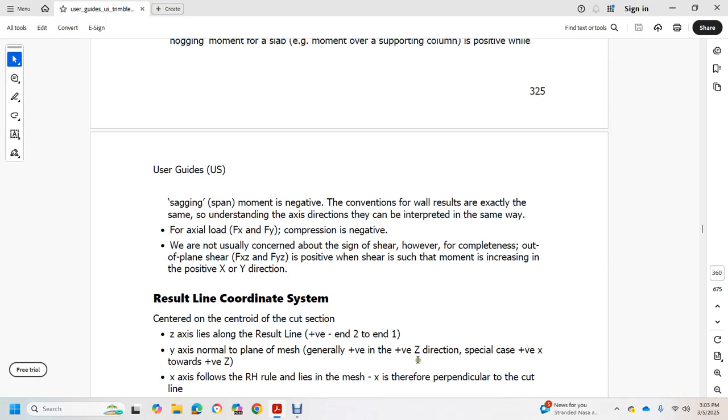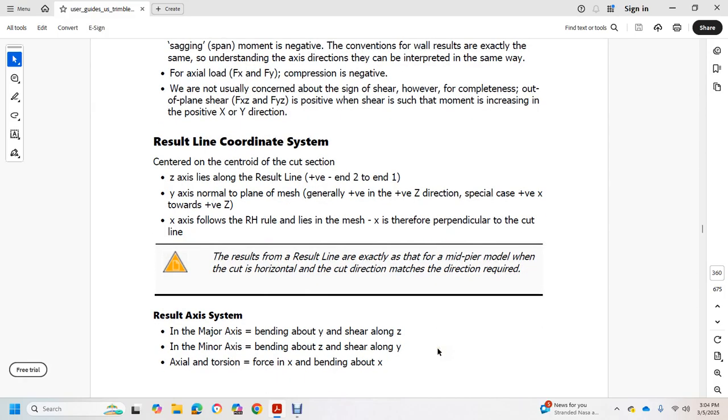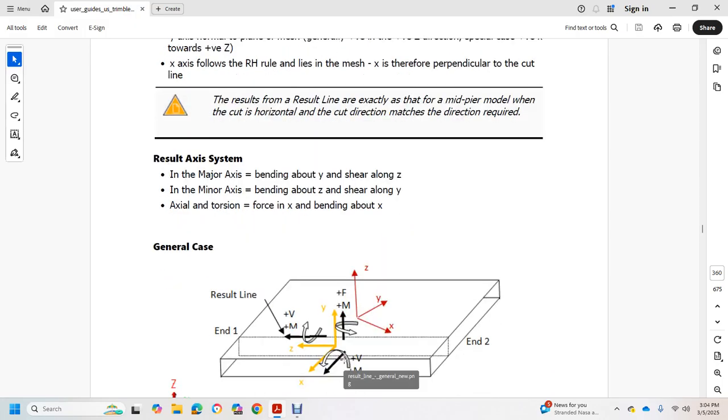In the special case, positive vector x is towards positive vector global z, and the x axis follows the right-hand rule, lines on the mesh negative x, therefore perpendicular to the cut line. For the result line of the mid-pier model, cut the horizontal cut direction to match the direction required. As a result, the resulting axis system has the major axis bending about y and shear along z, the minor axis bending about z and shear along y, and axial and torsion forces about x.